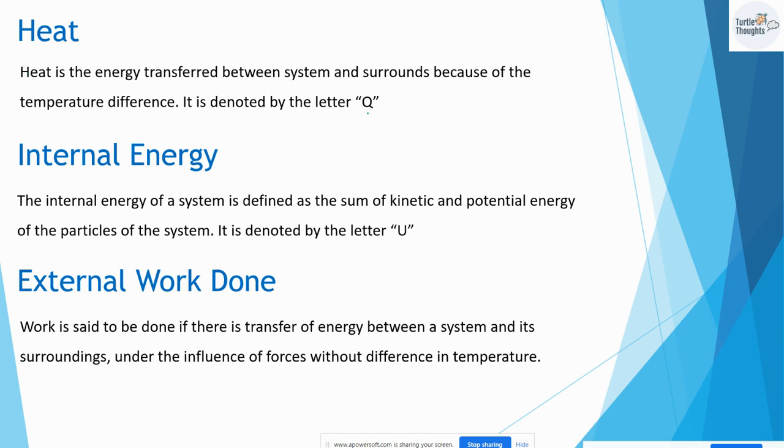It is denoted by the letter Q. Internal energy of a system is defined as the sum of kinetic and potential energies of the particles of the system. It is denoted by the letter U. External work done: work is said to be done if there is transfer of energy between a system and its surroundings under the influence of forces without difference in temperature.